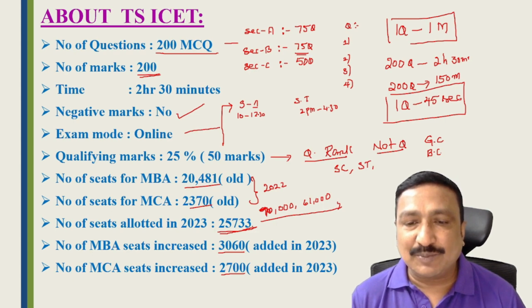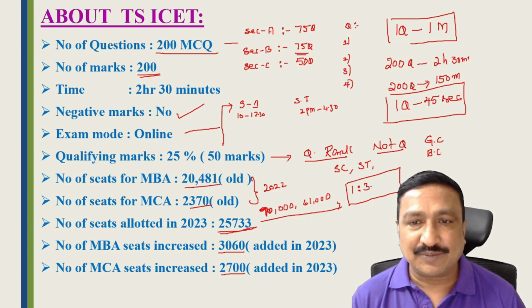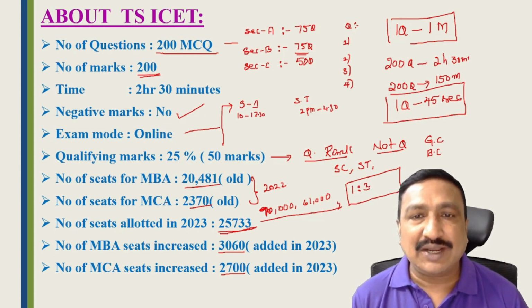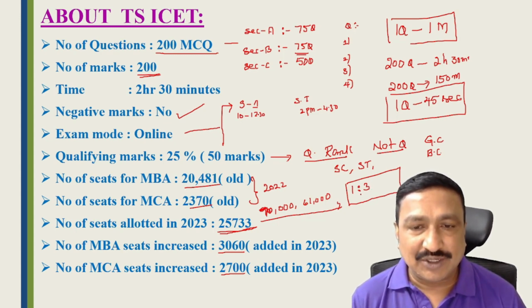So competition will be very, very high. For every seat we can expect a 1:3 ratio. That means for every 3 students writing the ICET exam, 1 student will get admission and 2 students will not. And if you want admission into Hyderabad colleges and top colleges, you have to get below a 5,000 rank. If you get below a 5,000 rank, you can definitely get good colleges.